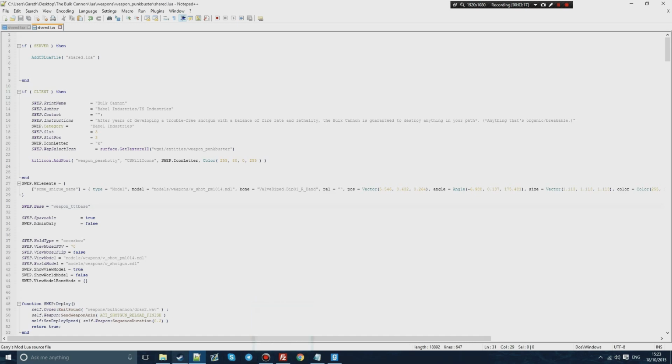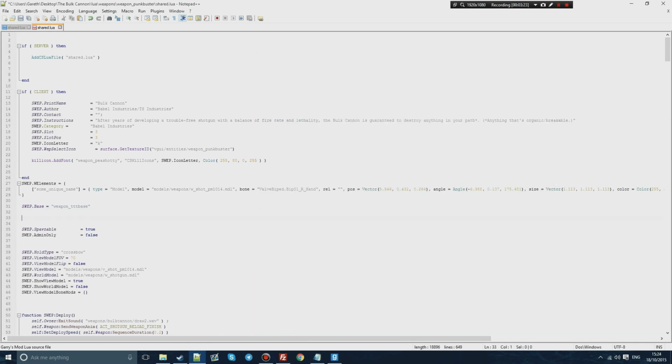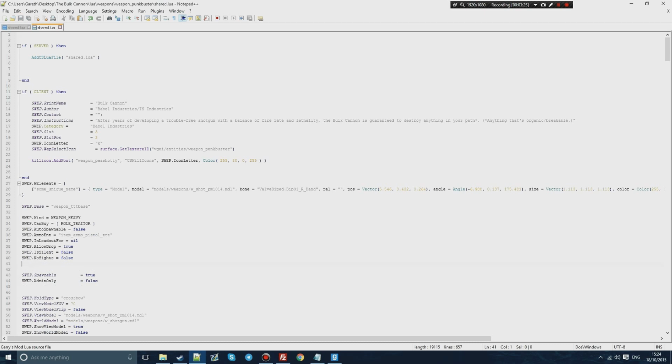Then go into the description, copy all of the rest of the commands and just paste that underneath. You can paste it wherever, it doesn't really matter. I will go through all of these just so you know what they mean. SWEP.Kind is basically the type of weapon, so it's a heavy weapon. The role who can buy it, so ROLE_TRAITOR. You can also have ROLE_DETECTIVE if we wanted to have it as a detective weapon, but I wanted to have it as a traitor weapon.